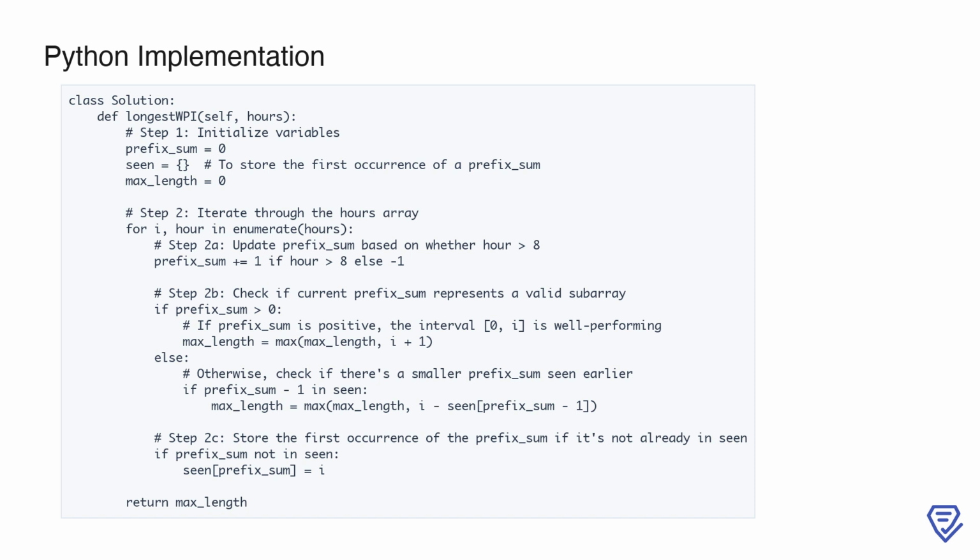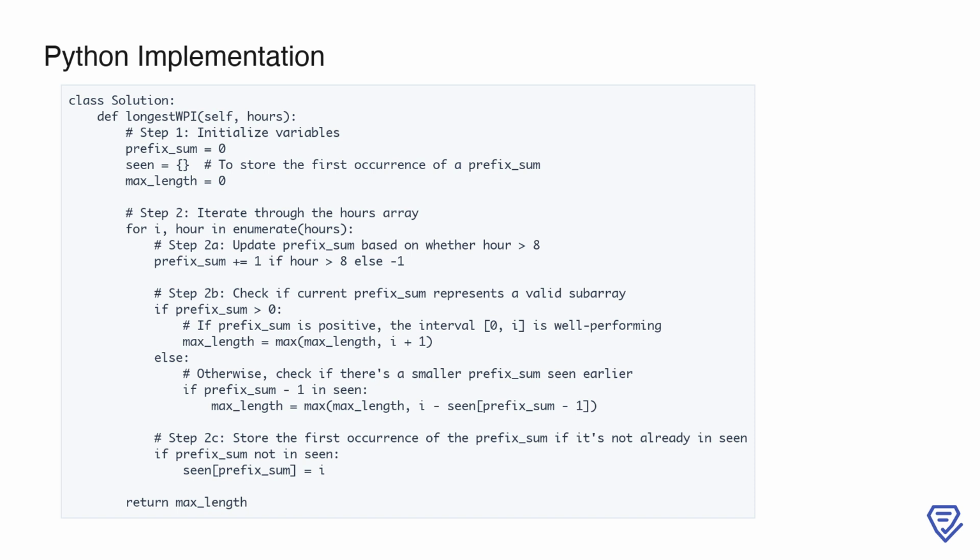2. Iterating through the hours array. For each day, update prefix_sum to reflect the current day's contribution. If prefix_sum becomes positive, it means that the interval from the start to the current day is well-performing. Update max_length to i+1, since the interval length is i+1. If prefix_sum is not positive, check if prefix_sum - 1 exists in seen.